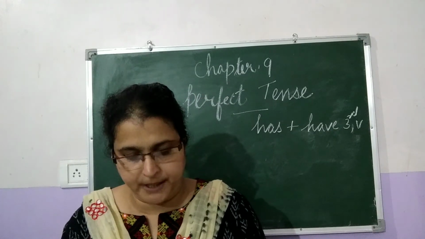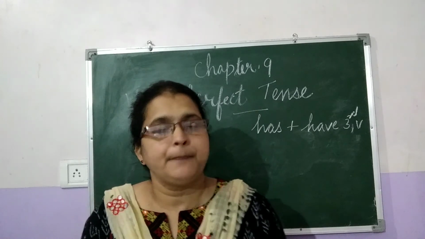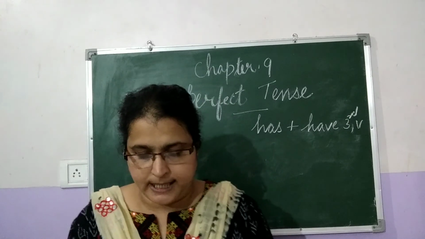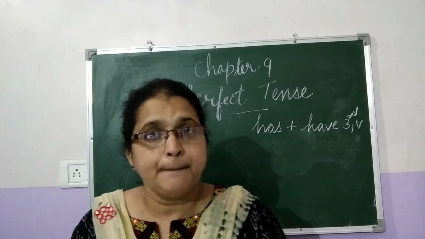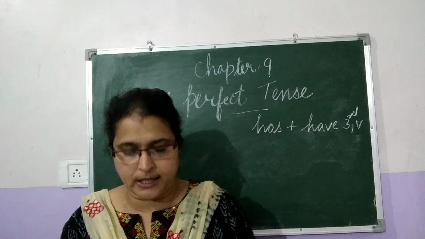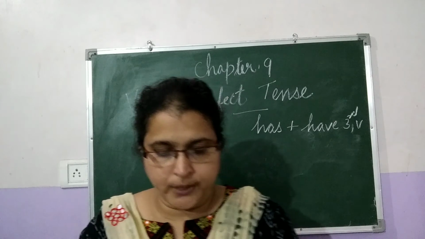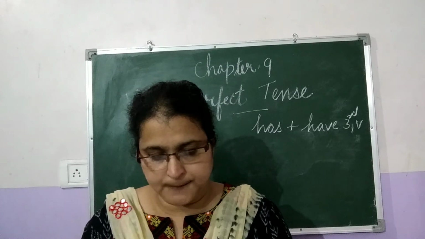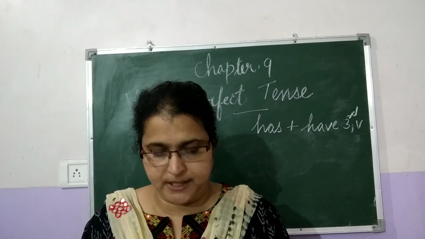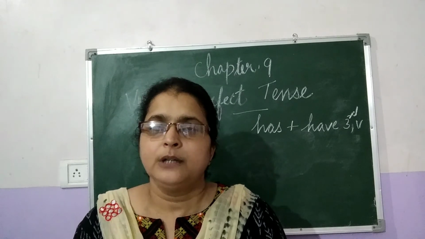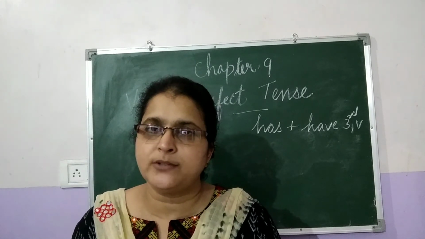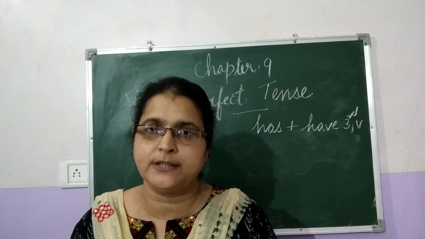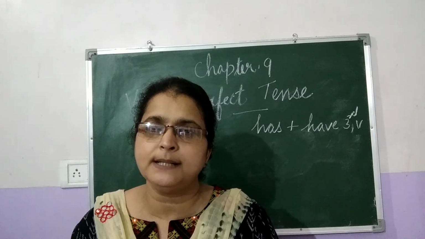The next one is for repeated action till the present; we use present perfect tense. And also the last one, to indicate an action that started in the past and is still continuing, we use present perfect tense. Examples are also given here. So, to indicate a finished action, to convey information or news, and to indicate an action that has started in the past and is still continuing, we use which tense? Present perfect tense.